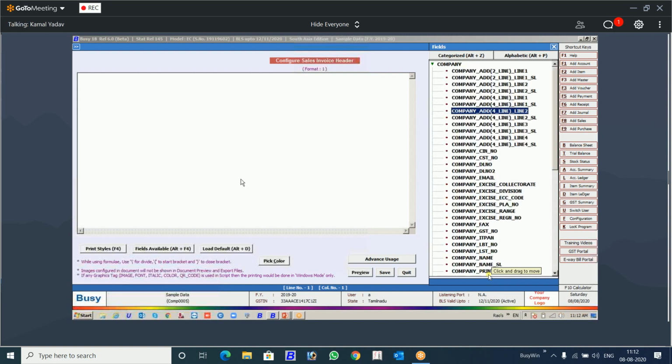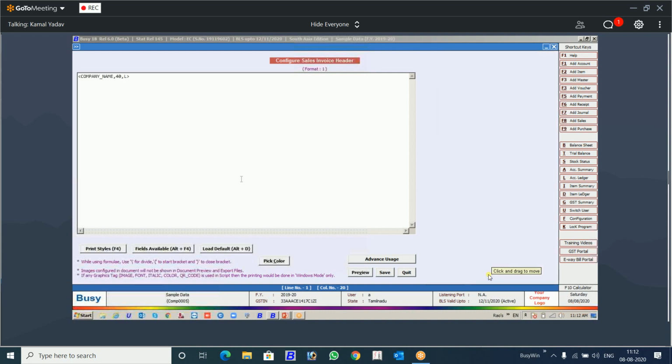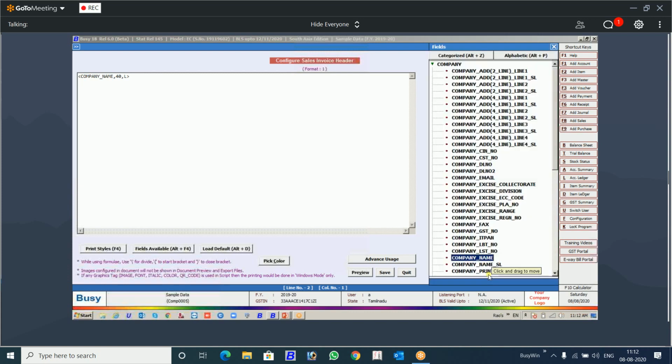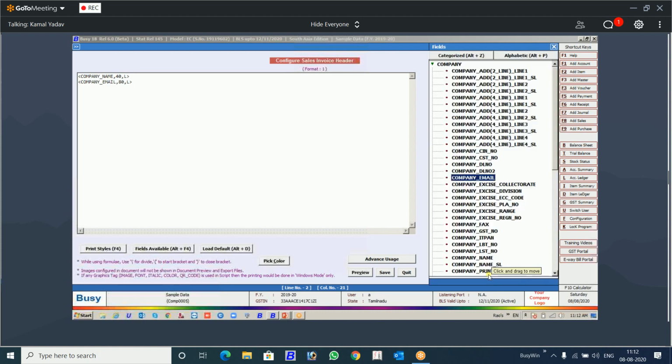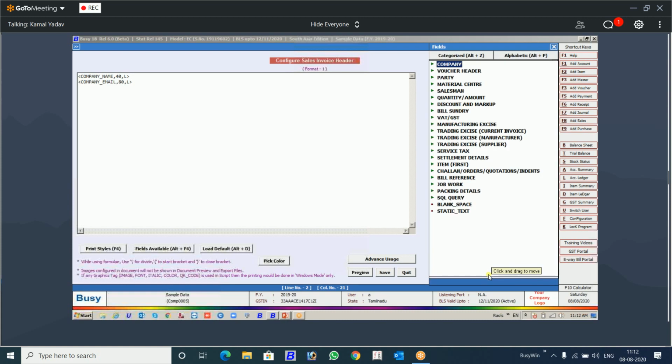Let's say my company name should be there in the QR code. Then from the list, you can select your email address. Like this, you will select the fields that you want to be encoded. You will use Alt F4. The list will be highlighted. This is the same list that you use for the invoice designing, because we are in the invoice designing. From these fields, anything you can call.